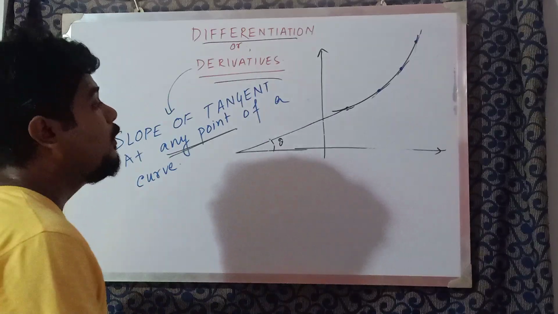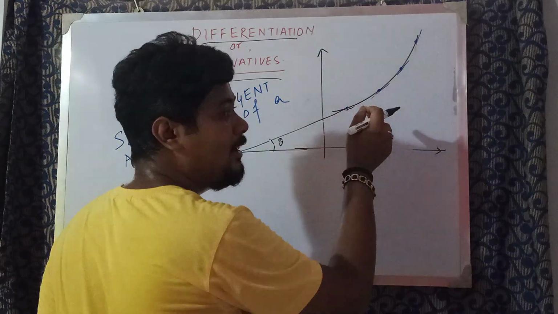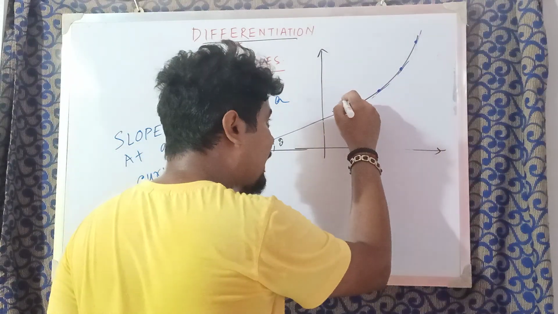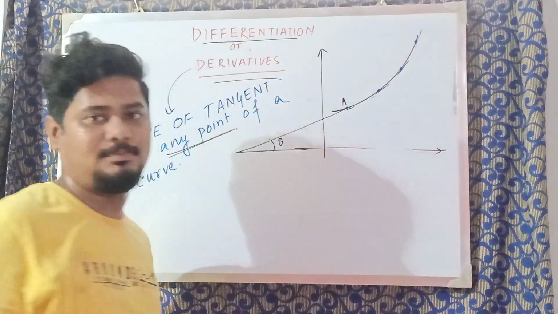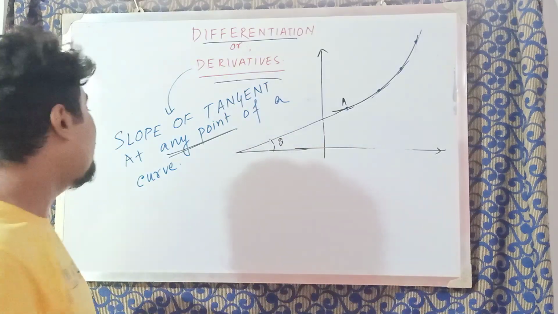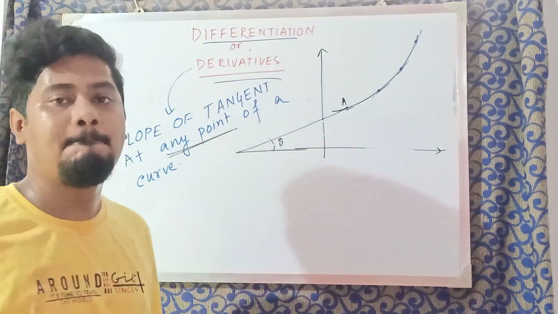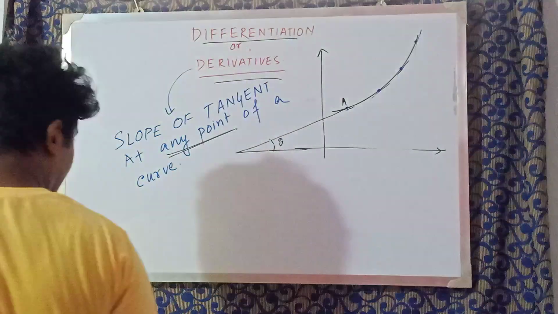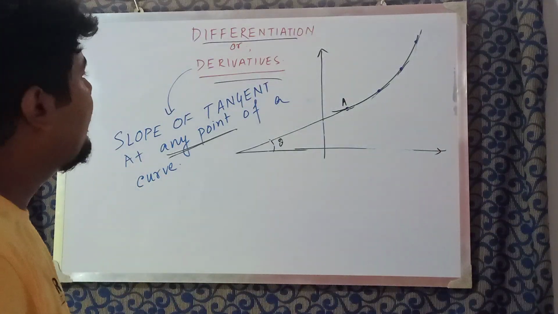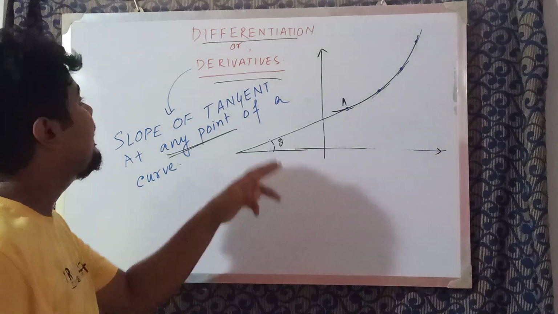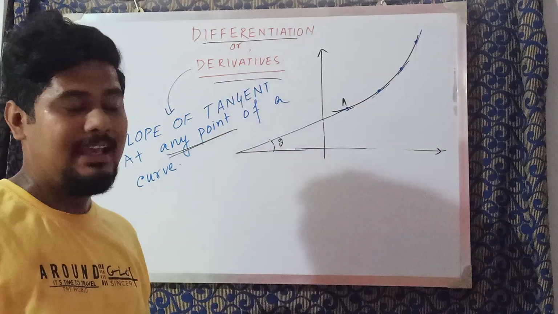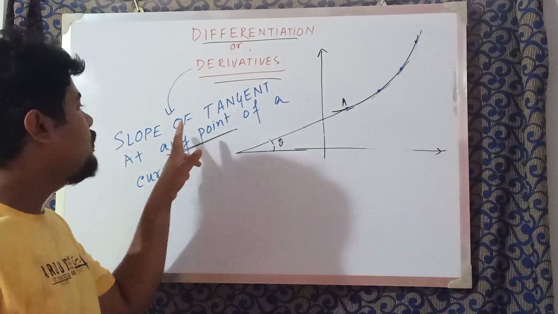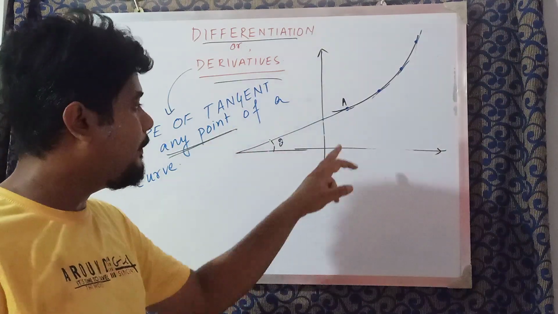We have to say what is the slope at this point A on this curve. That is why I wrote at any point on the curve. Correct? Okay. So what did we learn? We have learned that derivatives or differentiation helps us to find out the slope at a point of a curve.